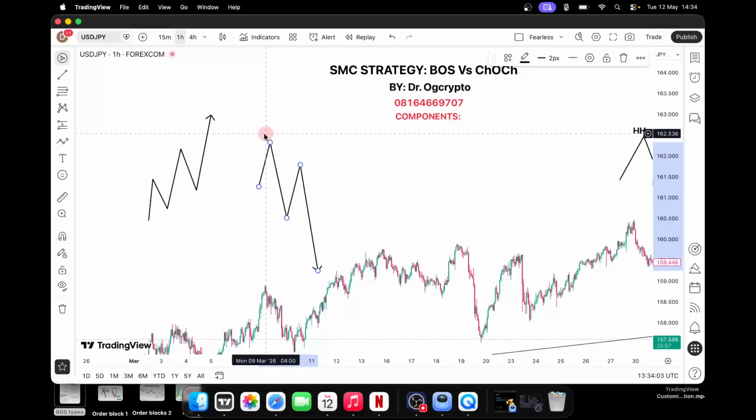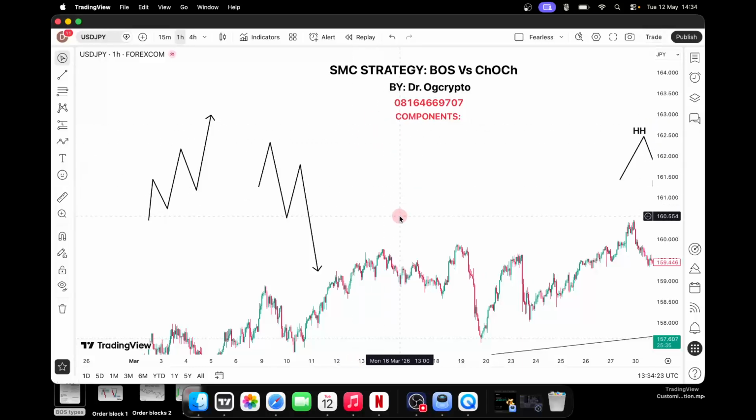You see that this is the high we have before, and this is a new high. You can see that this high did not break the previous high that we know. So it means that there is no break of structure here. Do you understand? But this is a low. Now, the new low that was created actually broke this one. So therefore, it's telling us that there is a break of structure here. So it's as simple as that. That is what break of structure actually means.